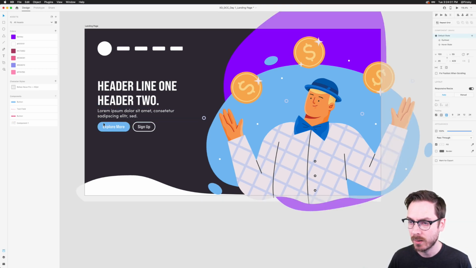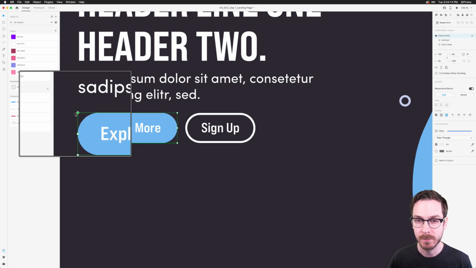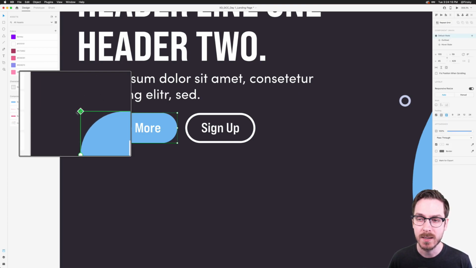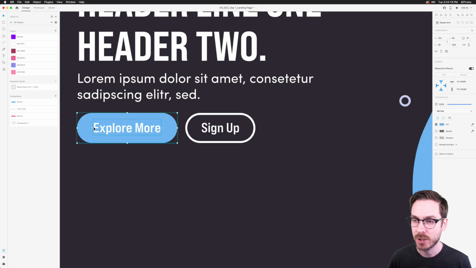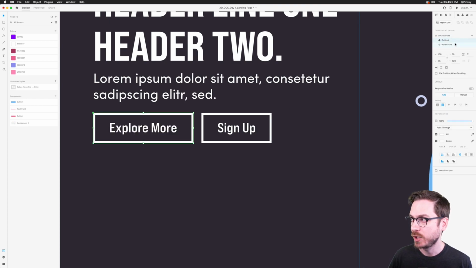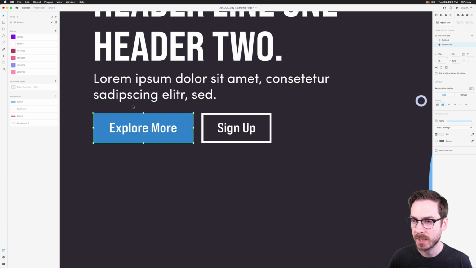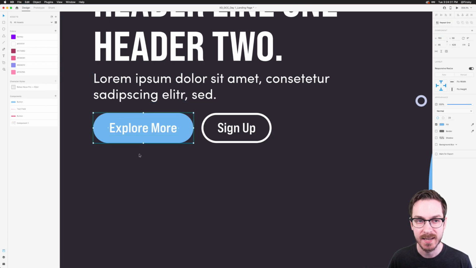We've got our buttons. And let me show you one more quick example of what components can do. I was talking earlier about the fact that you might maybe want to change the shape of the button at some point. Because this is a component and this is the main component as indicated by the diamond at the top left, I can just dive in here and make changes, right? So if I wanted them nice and sharp, all of the states have changed because I did edit that main component. But I like the curvy buttons, so I will just leave it as is.